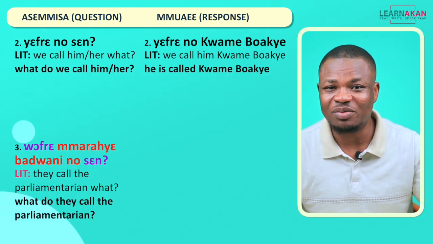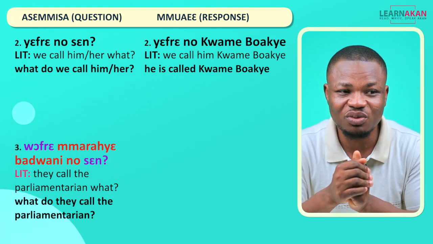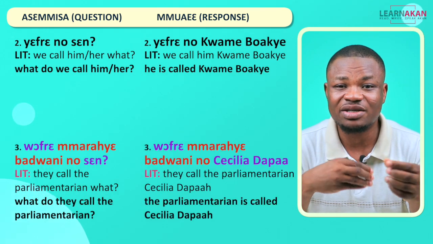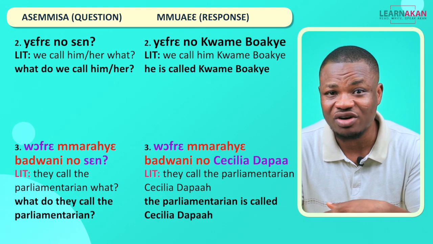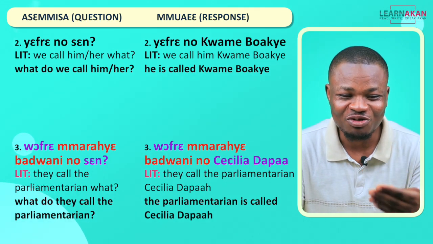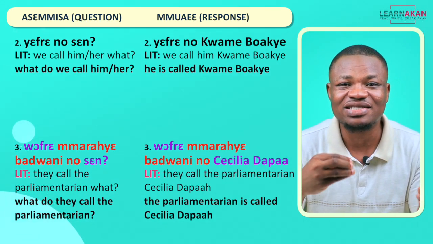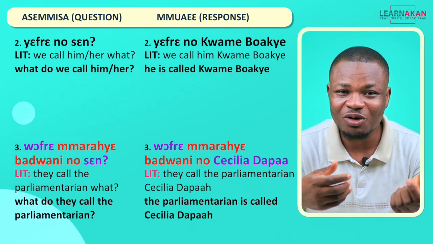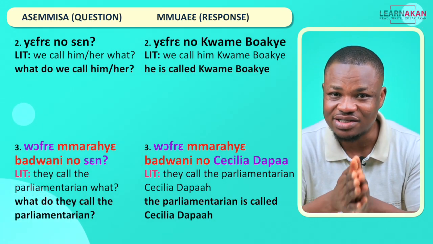If it's the parliamentarian, then you can respond with Wofre mrashebedweni no Cecilia Dapa, for example. Okay? Wofre mrashebedweni no Cecilia Dapa. So they call the parliamentarian Cecilia Dapa.